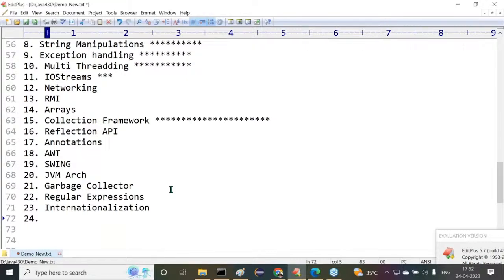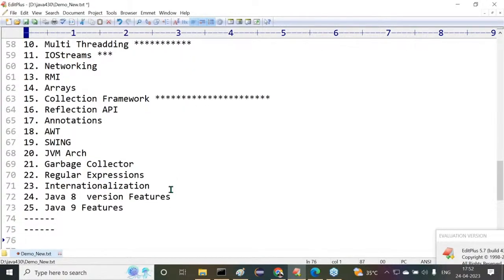Anyway, in the list of topics I'm giving, if I miss any topic, then in the flow I'm going to cover it. After completion of this content, Java 8 version features. Right from Java 8, the next one is Java 9 features, and so on and so on, almost 35 to 36 versions now.